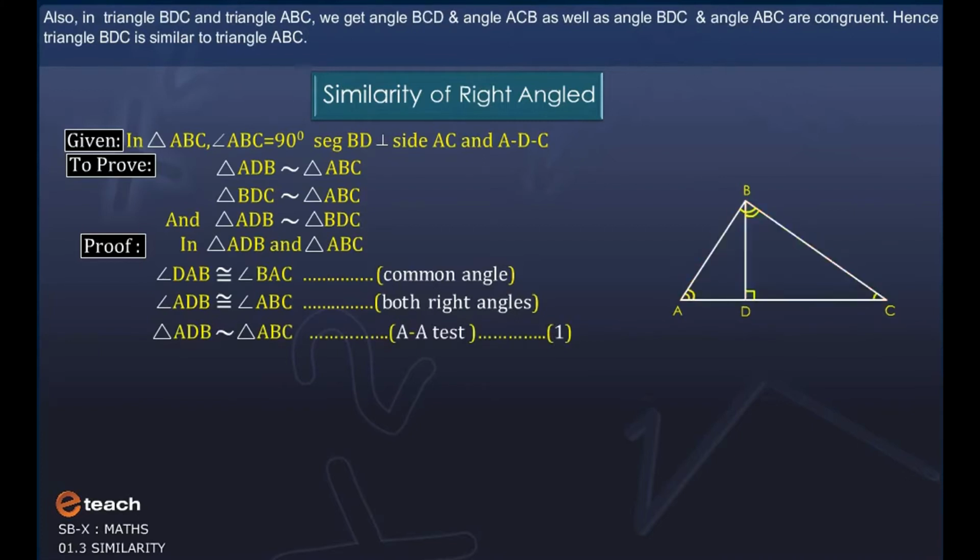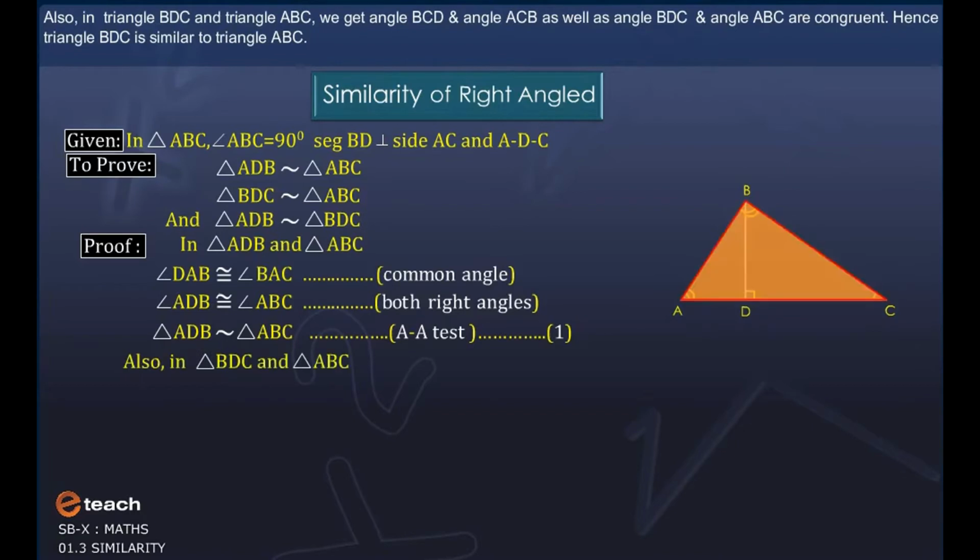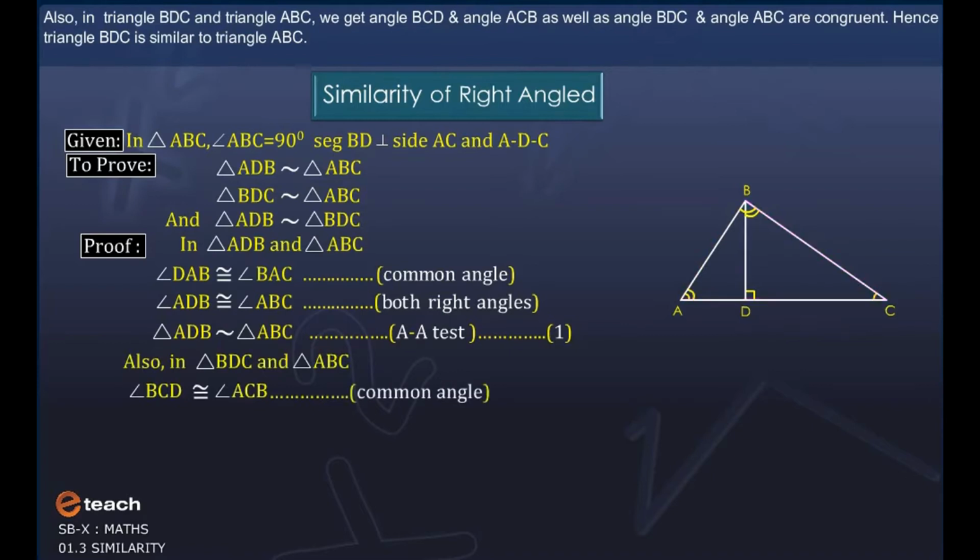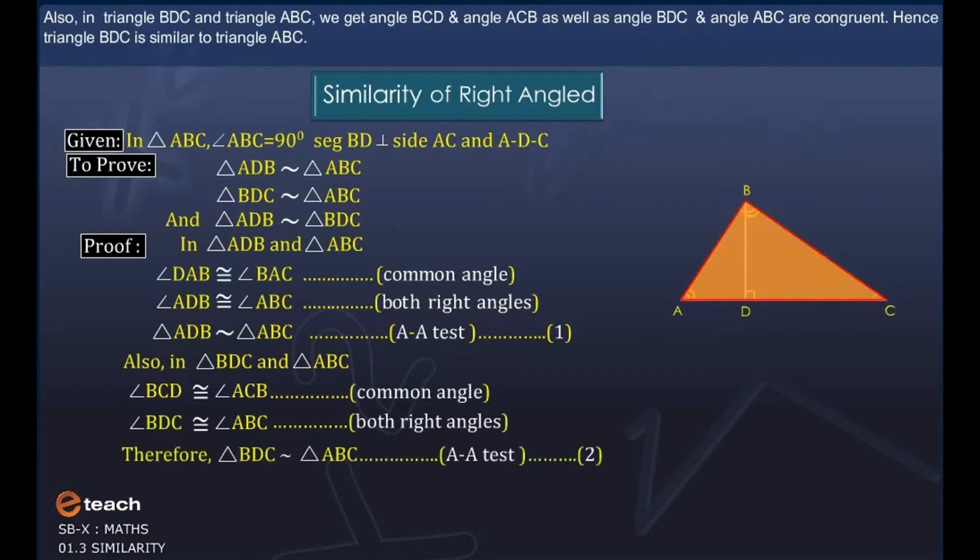Also, in triangle BDC and triangle ABC, angle BCD and angle ACB as well as angle BDC and angle ABC are congruent. Hence, triangle BDC is similar to triangle ABC.